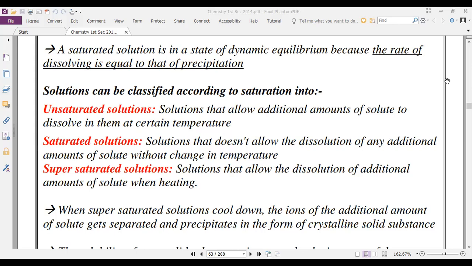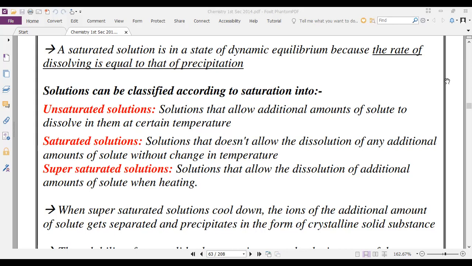So saturated means no additional solute dissolves without a change in temperature, but if you change the temperature, the extra amount of sugar will dissolve. So it's called a supersaturated solution.